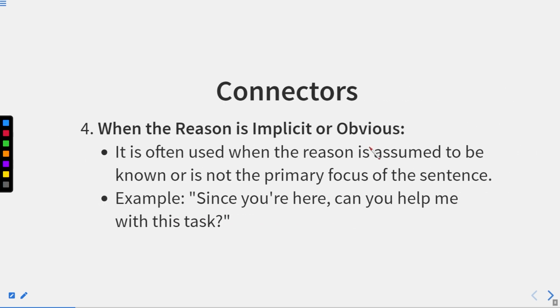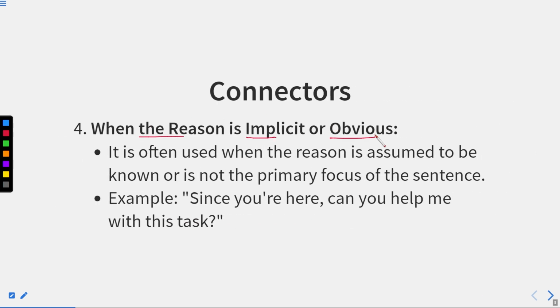Now, when the reason is implicit or obvious, it means yes, this is the actual reason, so just to show that, we use since. It is often used when the reason is assumed to be known or is not the primary focus of the sentence. This is very simple. Whenever we show any reason, that reason clause can be shown by the conjunction because. Also, it can be shown with the help of the word since.